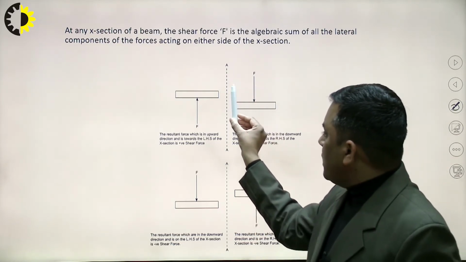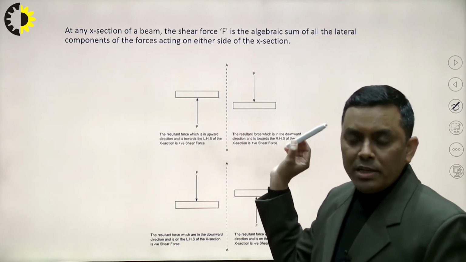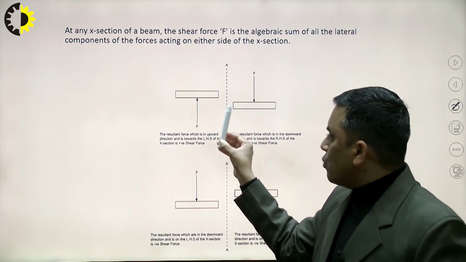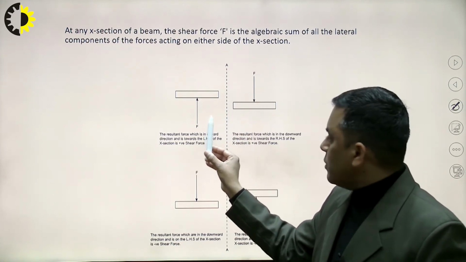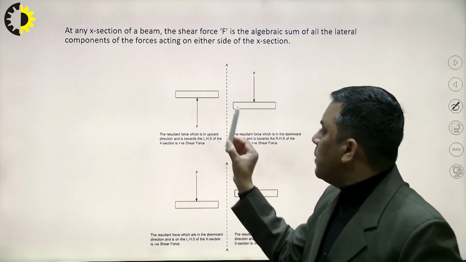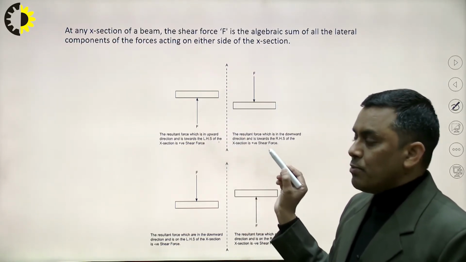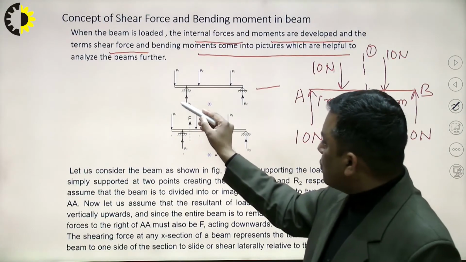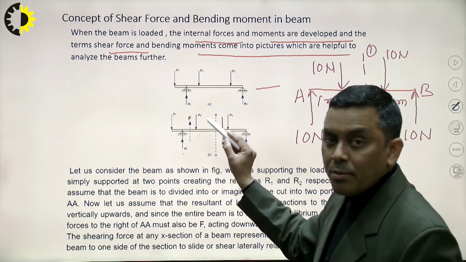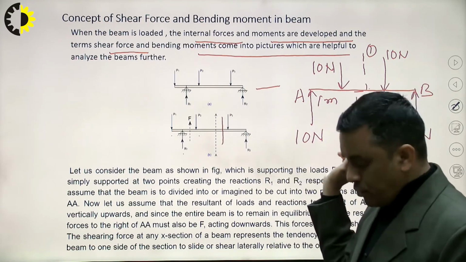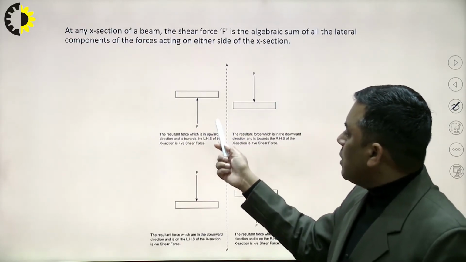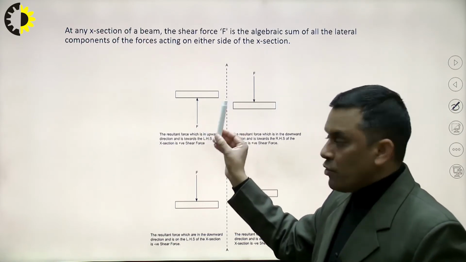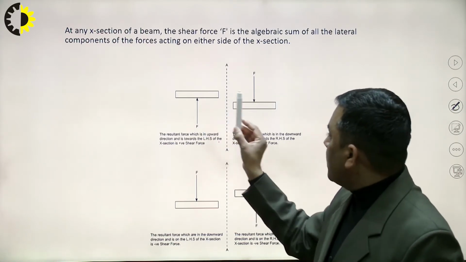So if we are dealing with the left side of the section plane, and the resultant force is upward, then it will be considered as positive shear force. Resultant of what? Resultant of all the forces, meaning P1, P2 and R1. So if the sum of all the forces is coming out upward, then it will be considered positive, on the left hand side.